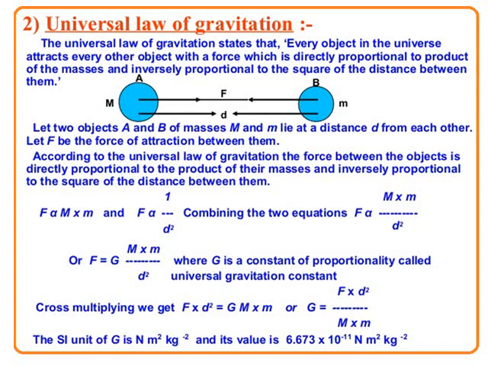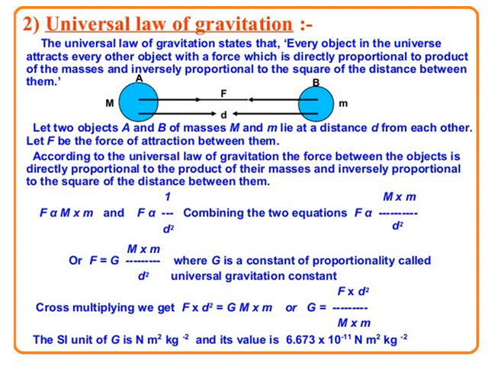Here we keep the letter G, and G is the universal gravitational constant in the universal law of gravitation. So when we do the mathematical calculations, we get F is equal to G into capital M into small m divided by d square.